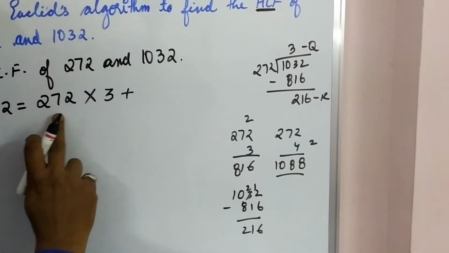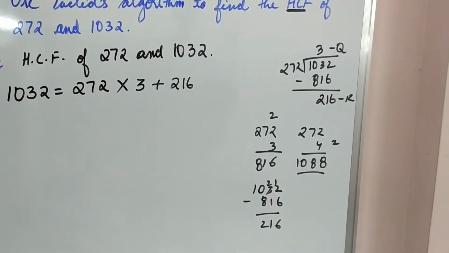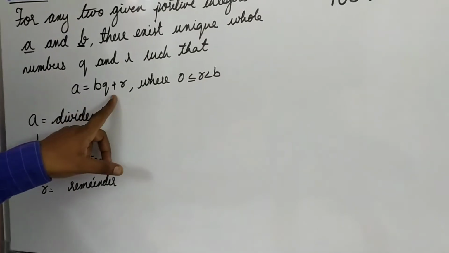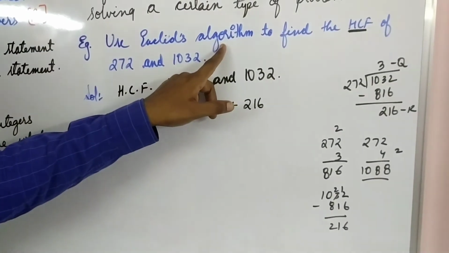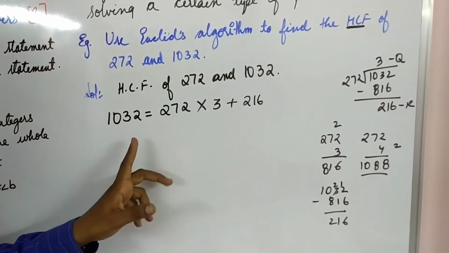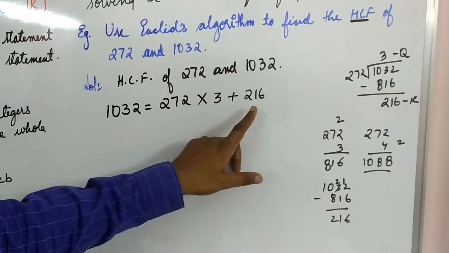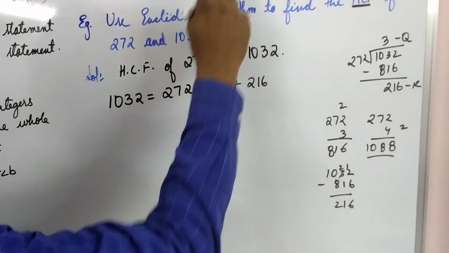272 multiplied by 3 plus remainder 216. It is in the format of A is equal to BQ plus R. Always, students, why? Euclid's division algorithm. Please understand this concept. 1032 is equal to 272 into 3 plus 216. Is this over? No. It is an algorithm.